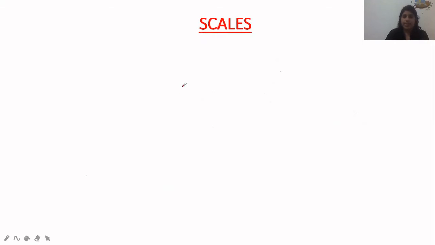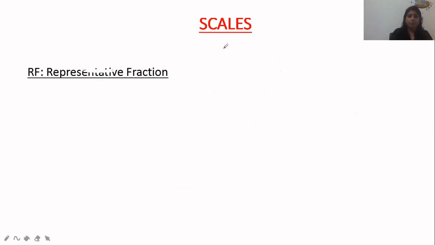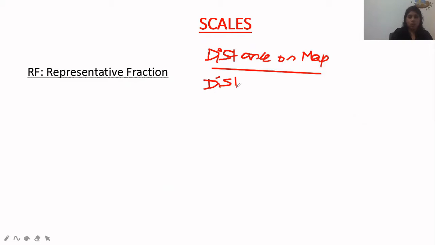Next is scales. What is actually a scale? Scale is the distance on the map divided by the distance on the ground.